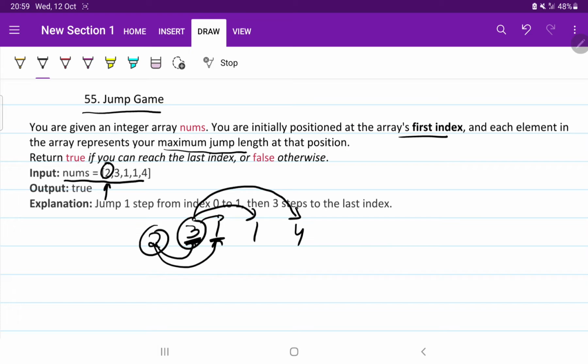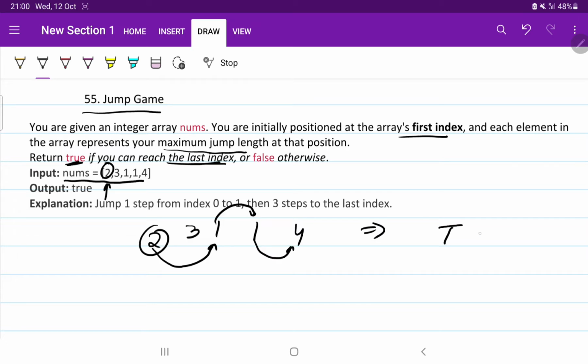So the maximum that we can jump is given by the value at that particular index. Now our question is, return true if we can reach the last index. Okay, suppose this is the array given to us. If you jump from here, so 2, you jump from here, then 1 you come here, then 1, then you reach the last index. It means you need to return true.